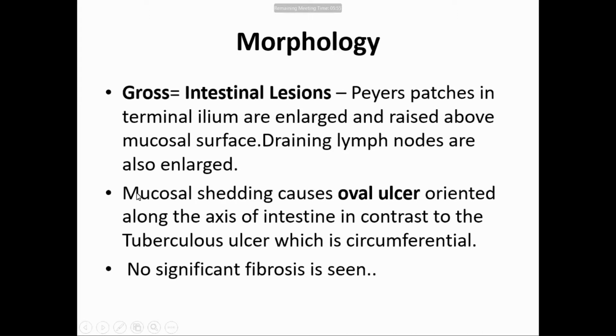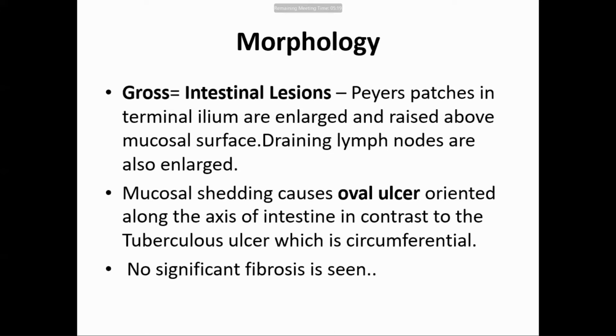Then the covering mucosa of the Peyer's patches is shed and it causes an oval ulcer. This ulcer is oriented along the longitudinal axis of the intestine. This is in contrast to the tuberculous ulcer, which is circumferential, which is transverse. We'll come to the differentiation between a typhoid ulcer and a tuberculous ulcer. So you should know one is longitudinal and the other one is horizontal.